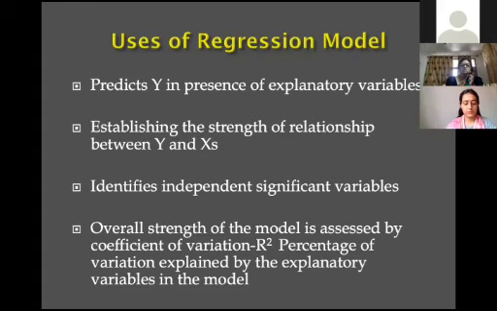Suppose R square comes out to 20%. Similarly, on the basis of the value of R square, you can see how much is explained by the independent variable in the model. If R square comes out to be 30%, the contribution of this variable is 30% explained in the model.